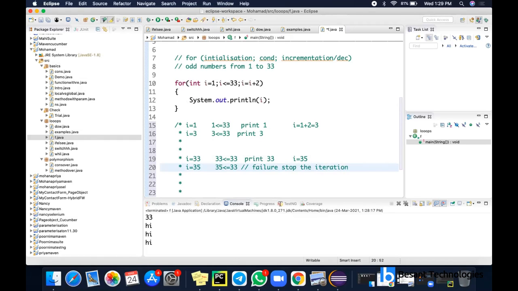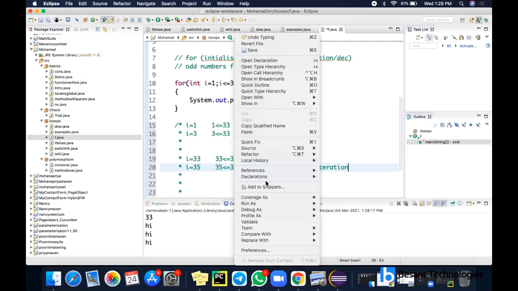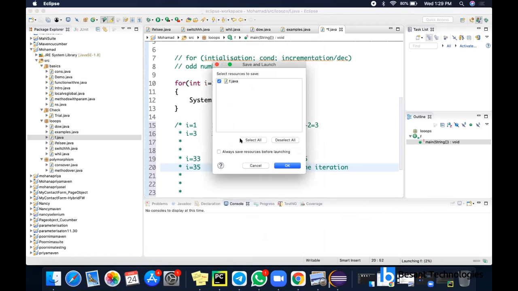So this is the logic. Same logic, but in while and do while, we have them on separate lines. But here everything takes place in the same line. Everything will be given in the same line. That is the difference.